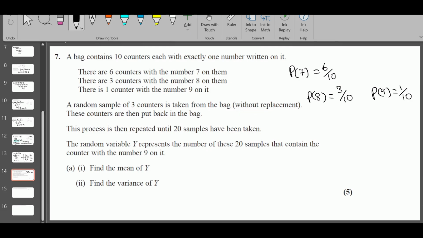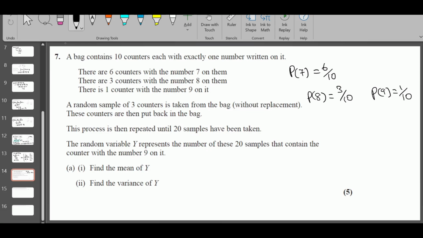These counters are then put back in the bag. Wait, what? A random sample of 3 counters is taken from the bag without replacement. Oh, without replacement they are taking 3. That means they are taking 1, holding it, not putting it into the bag, and then taking the second counter and then the third counter. So it's considered one draw actually. Once one draw is drawn, they put all 3 back into the bag and do it again. This process is repeated 20 times.